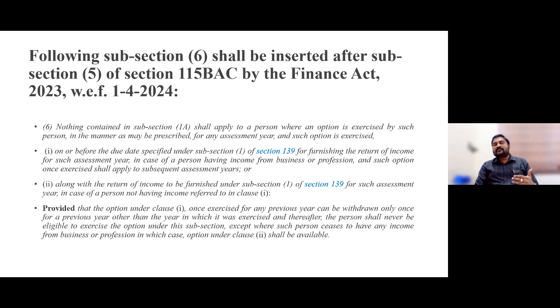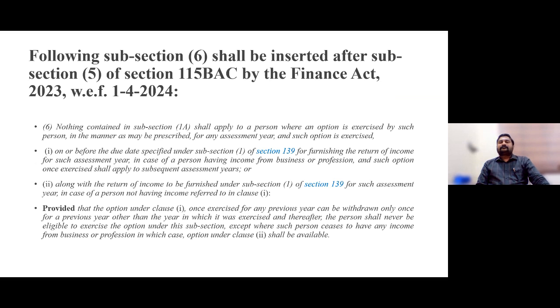These are the three due dates under 139(1). So if you want to opt for the old tax regime from this assessment year 24-25, you have to file this form 10IEA on or before the due date under 139(1).